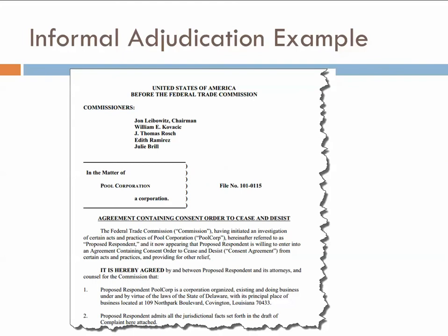Agencies also make thousands of decisions every day, so these would be more informal type adjudications. So I'm giving you one example here, which is a consent disposition between or before the Federal Trade Commission with a party that they had investigated. And other types of informal decisions or adjudications are decisions made on, for example, federal student financial aid or initial Social Security disability determination, that type of thing. So these are usually not, they may not be written, or they may be written as the consent one that we're looking at here, and they're often not publicly available, although I was able to find one to show you.